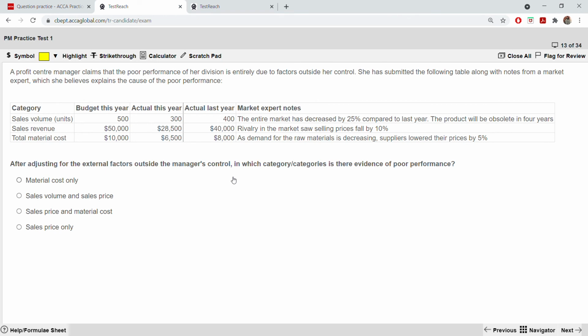A profit center manager claims that the poor performance of her division is entirely due to factors outside her control. She has submitted the following table along with notes from a market expert, which she believes explains the cause of the poor performance. After adjusting for the external factors outside the manager's control, in which category is there evidence of poor performance? Is it in sales price? Is it in sales price and material cost? Is it in sales volume and sales price or material cost only?